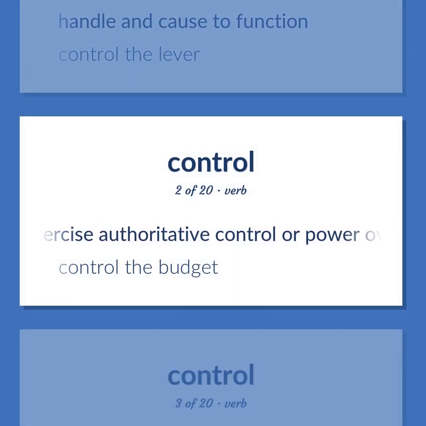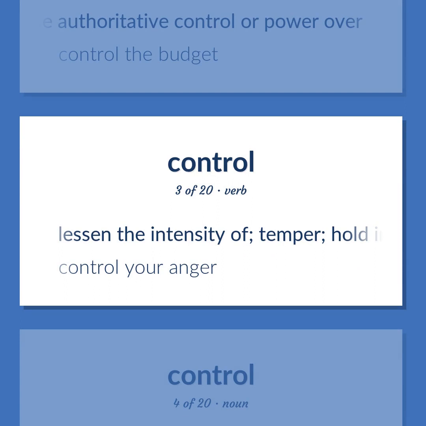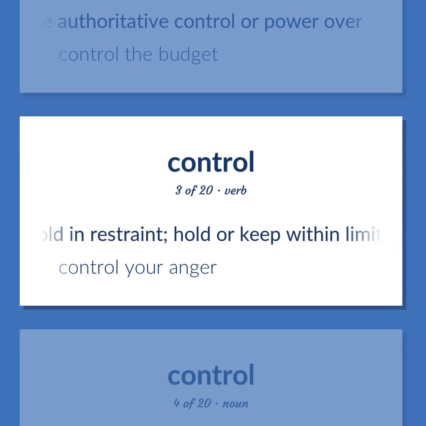Exercise authoritative control or power over. Control the budget. Lessen the intensity of; temper. Hold in restraint; hold or keep within limits. Control your anger.